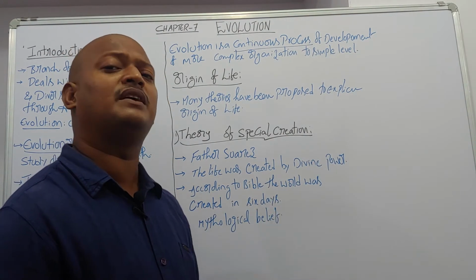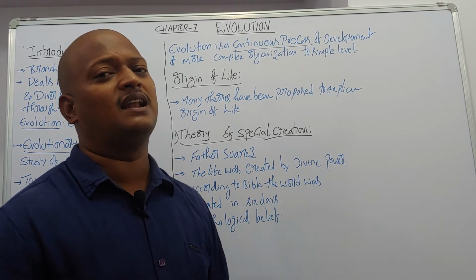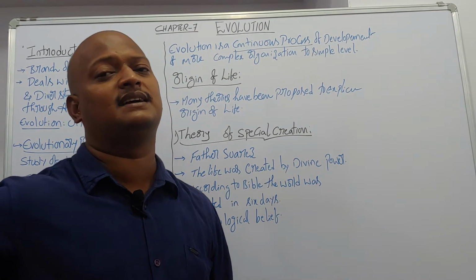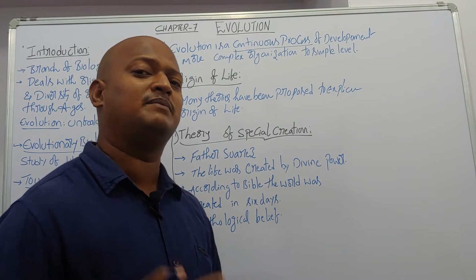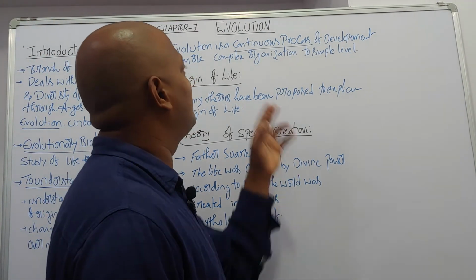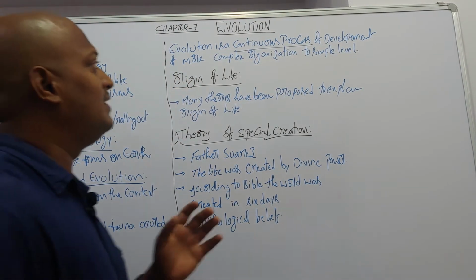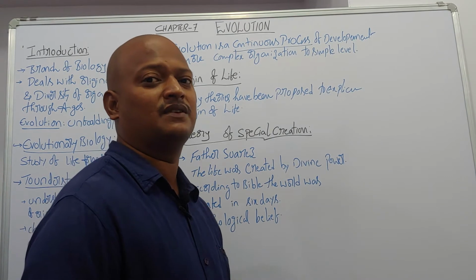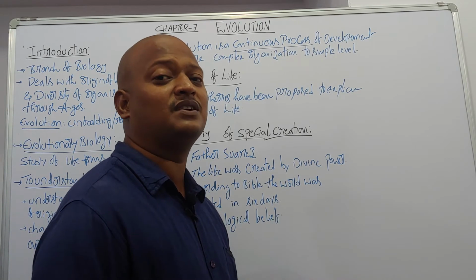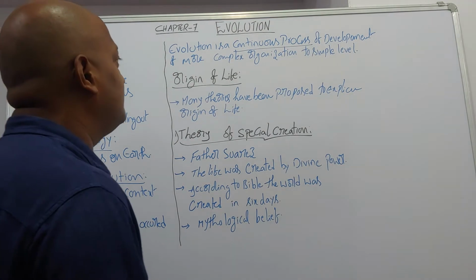Whenever the first Porifera formed, after that from unicellular organisms to multicellular ones, all metazoans are multicellular only. Porifera phylum formed, from Porifera to Coelenterates, and after that Platyhelminthes. All the phyla formation takes place over the period of time, right? So evolution is always a continuous process. Humans formed after millions of years. From the humans, is there any chance for evolution? Don't know, right?